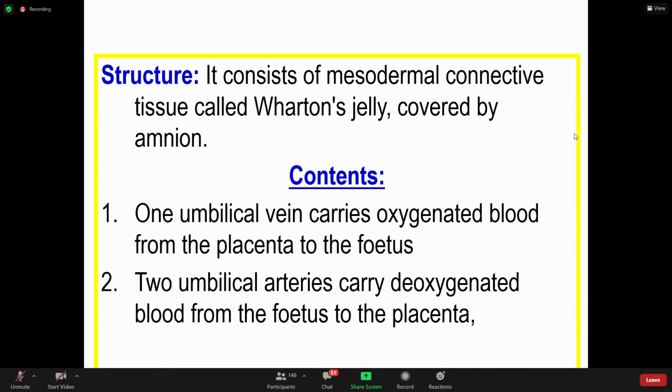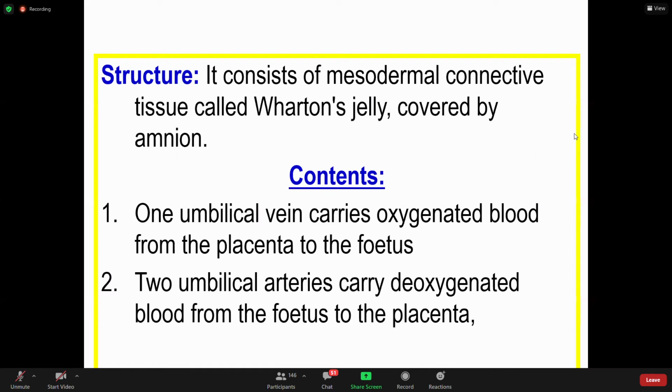There is one umbilical vein, and as you know, the umbilical vein and umbilical artery do the reverse function. The umbilical vein carries oxygenated blood from the placenta to the fetus, and the umbilical arteries carry deoxygenated blood from the fetus back to the placenta. Initially there are two umbilical arteries and two umbilical veins, but one umbilical vein obliterates. The mnemonic is left. Please remember, the left umbilical vein is left.